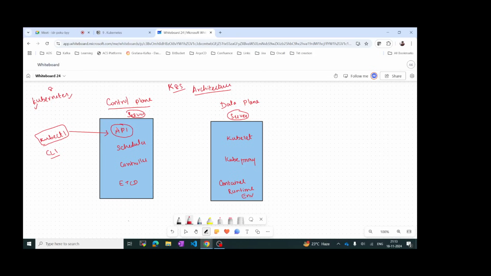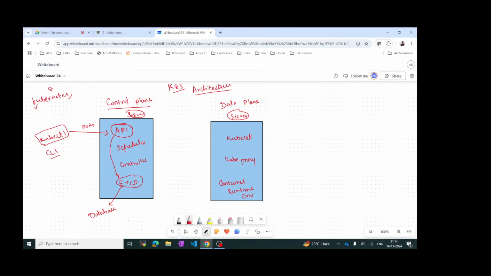And what the API does, for example, you want to get some data, like pods data. If you want to get some pods data, you have to do kubectl get pods, and then the request will go to the API server, and then the API server will send it to etcd. What is etcd? Etcd is nothing but a database. It is like a database. So what data will this etcd have? It will have data about these API requests.